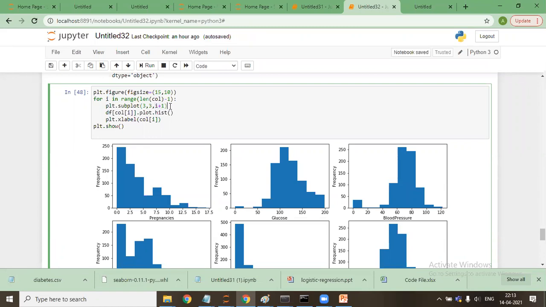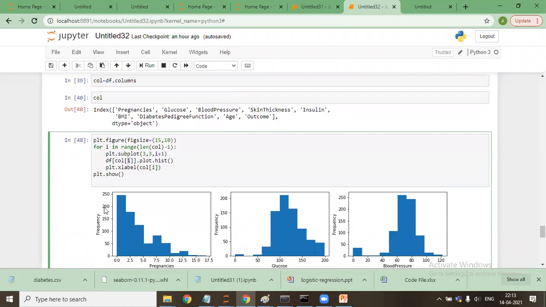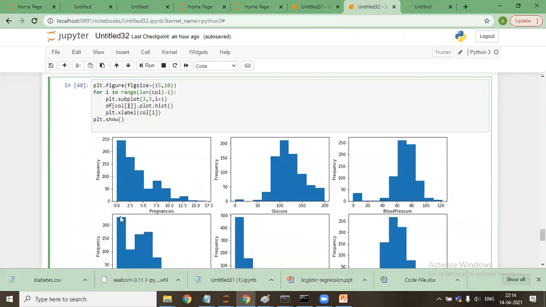Okay, so now I said plot 3, 3, I plus 1. That means I is 0, so the first plot is being plotted here. Call 1, call 0 is this one. Pregnancies will be plotted, and a histogram will be plotted the way we have shown. The X label is the part that comes to the label. Y automatically has frequency all the time. The X label will come as the name of the ith value in col, and it will show. Are you guys with me?